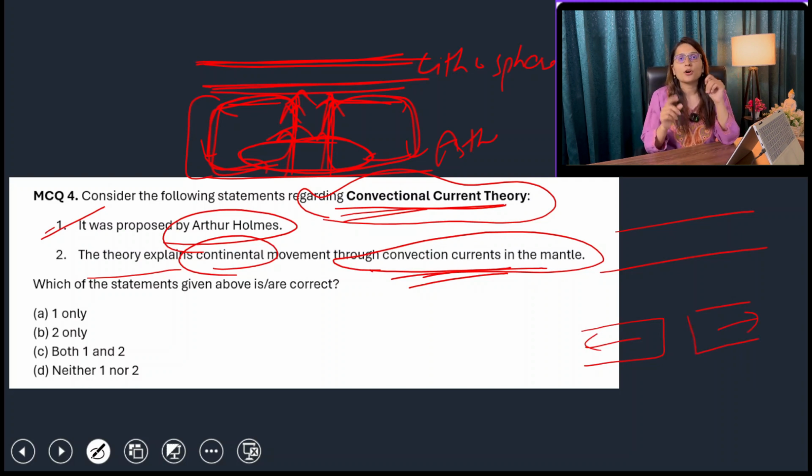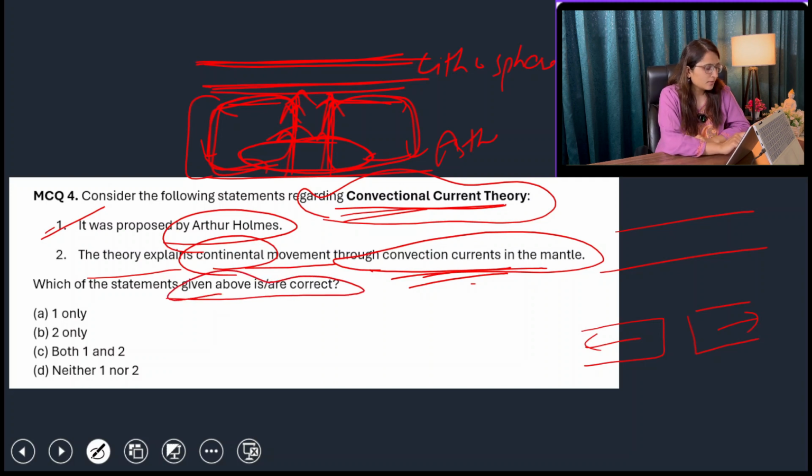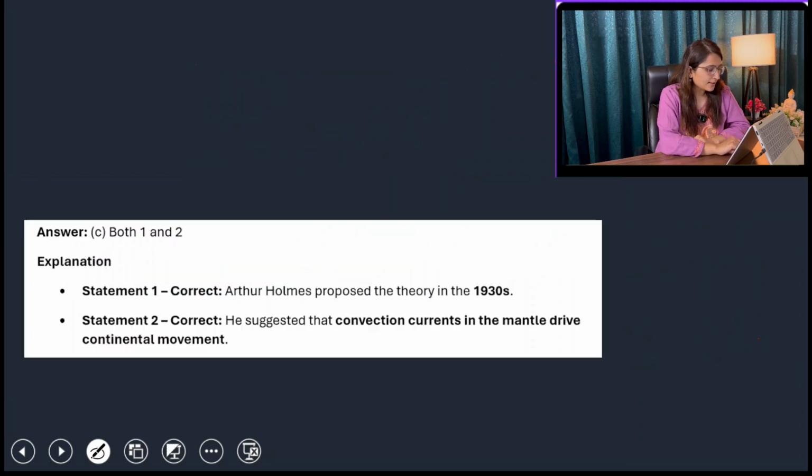And why is it so? Because the magma present beneath the lithosphere is responsible for its movement in the divergent direction or in the convergent direction. That will depend. So yes, the convectional currents are responsible for the continental movement. Which of the statements given above is correct? First and second both are correct, so the answer will be C, both 1 and 2.